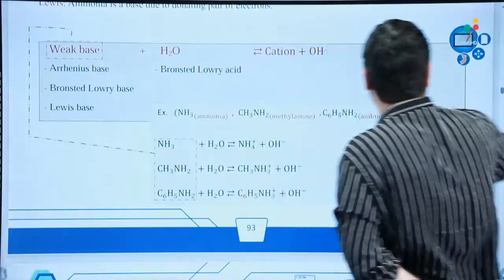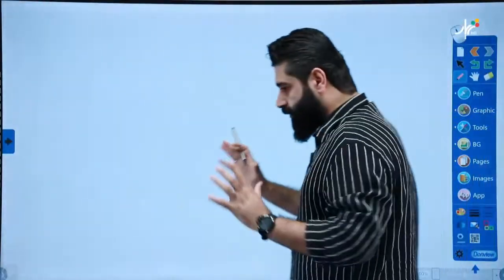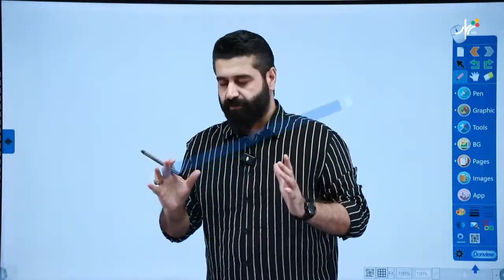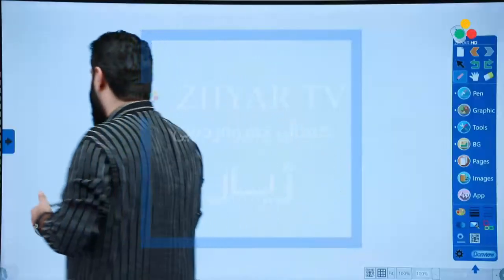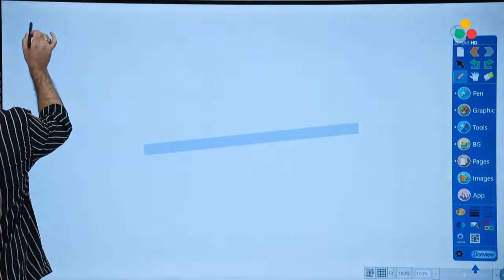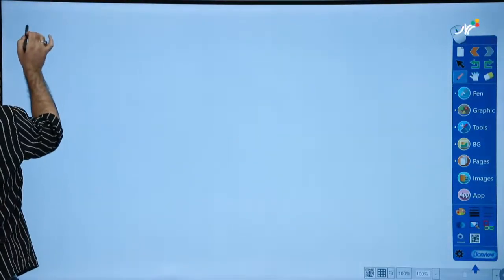Okay. Let's have some general notes, including all the three theories. I mean, I will talk about some general important notes that are related to all the three theories. Okay, starting from the bases.